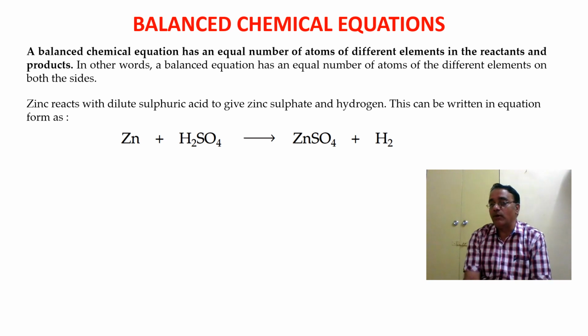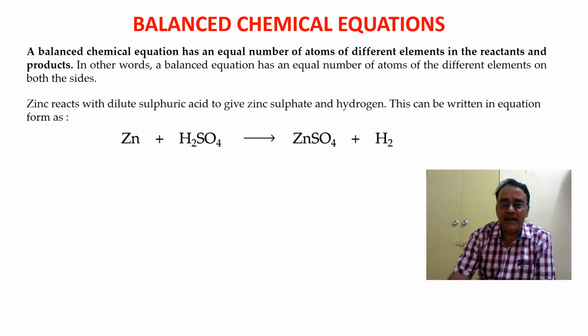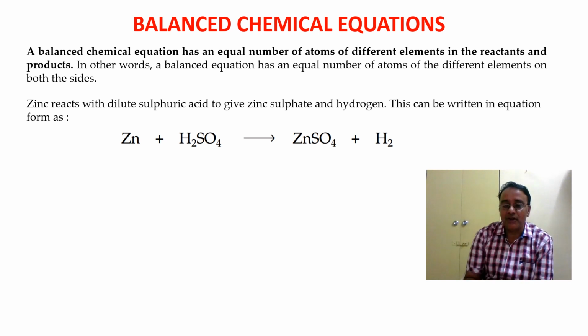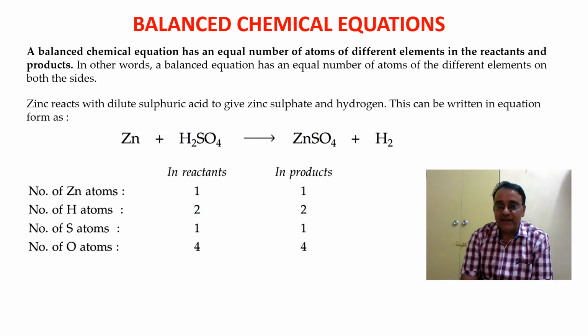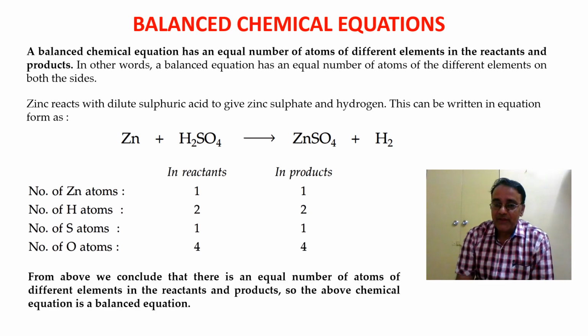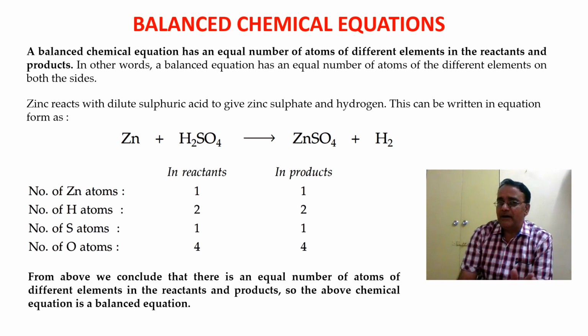Zinc, both sides one is there, and hydrogen, left hand side two are there, and the right hand side also two. Similarly sulfur 1 and oxygen is 4, 4. So we got all the number of atoms in reactants and in products of all the elements are same. That means the equation is balanced. So this is a balanced chemical equation.